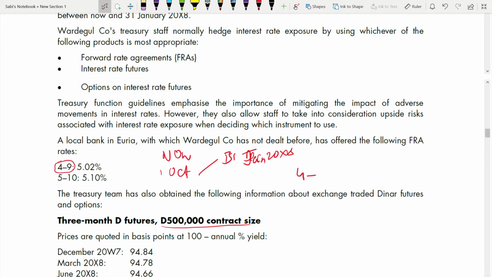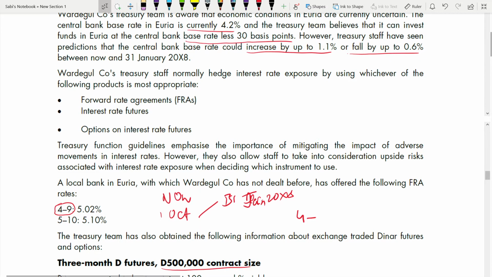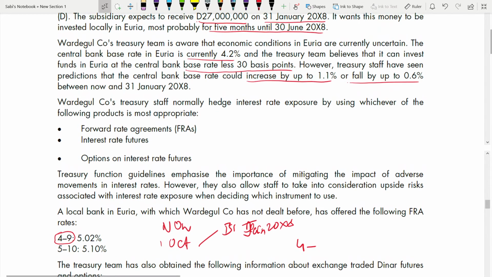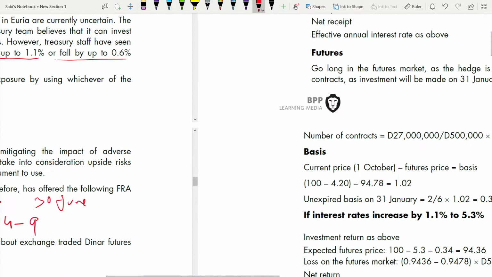But make sure that you know how the next number also comes. What in case you are getting 10? That time it's confusing, right? 4 and 10, then you will be confused about first or second. Okay, so 9. And then what is that investment period? It is for 5 months, until 30th June. So from 31st Jan to 30th June, 5 months. Add another 5 to this 4, so it will become 9. This is how you get your FRA rate, which is 5.02%.